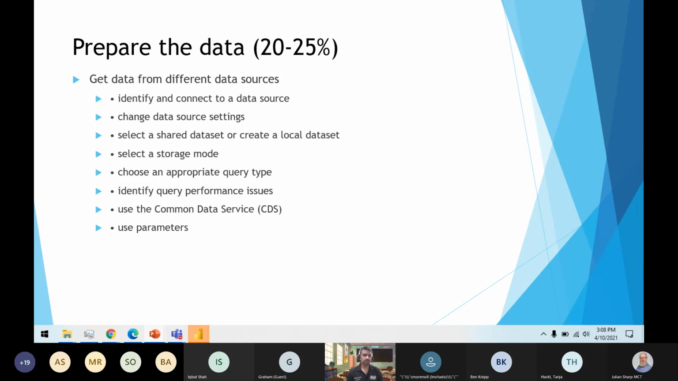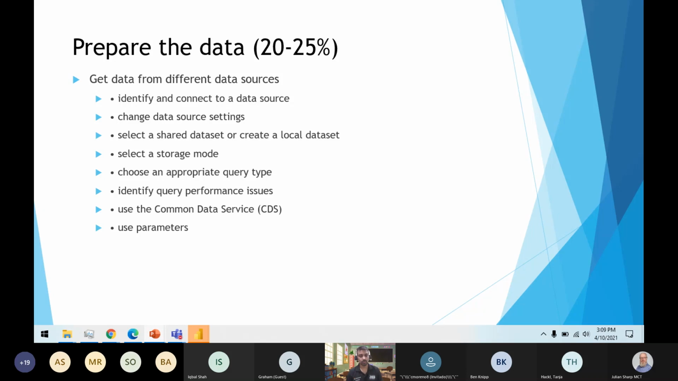So if you are seeing this one, getting data, there are different ways you can get data. You can prepare the data, and the objective which is going to be assessed during this particular skill objective is that you can identify and connect to a data source. The exam question can ask you to choose which data type or which data source connection